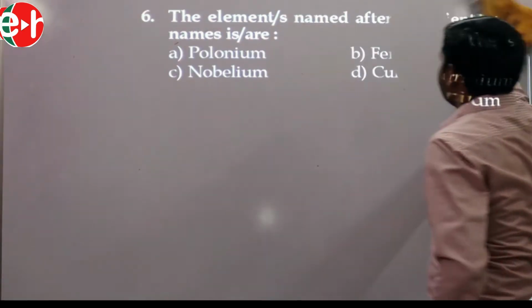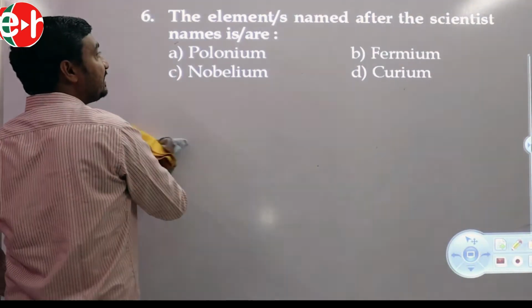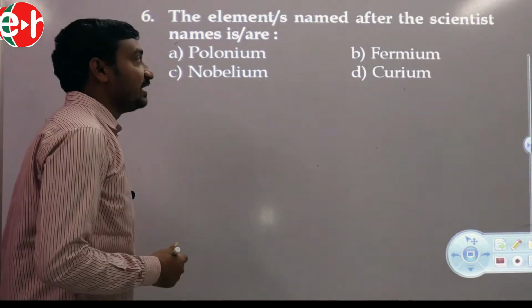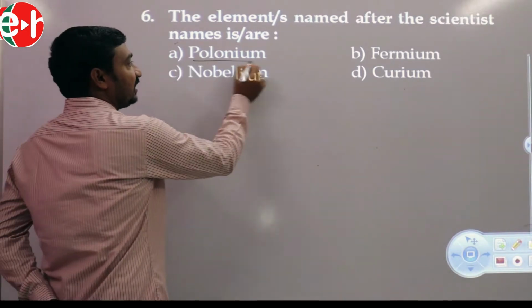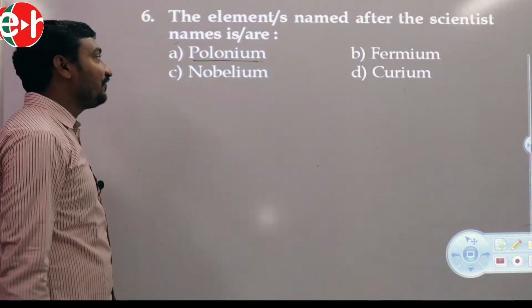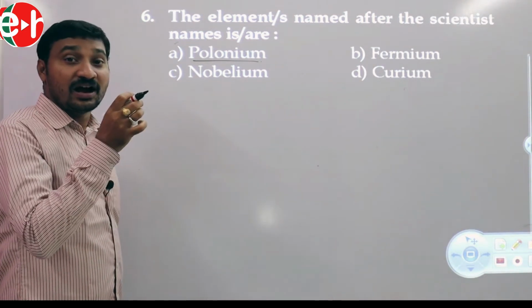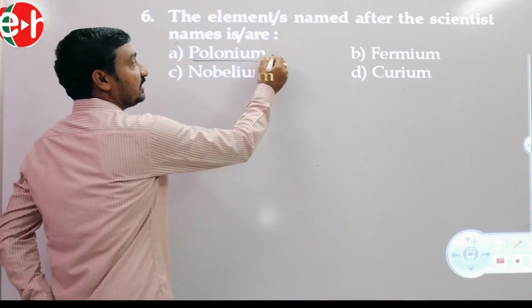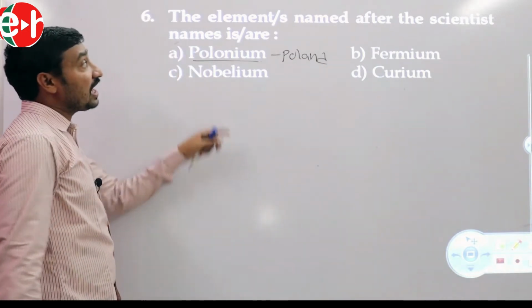The elements named after a scientist's name are. See polonium. It is named after a country or laboratory. Polonium is from Poland. This is from a country, but what is given? After scientists.